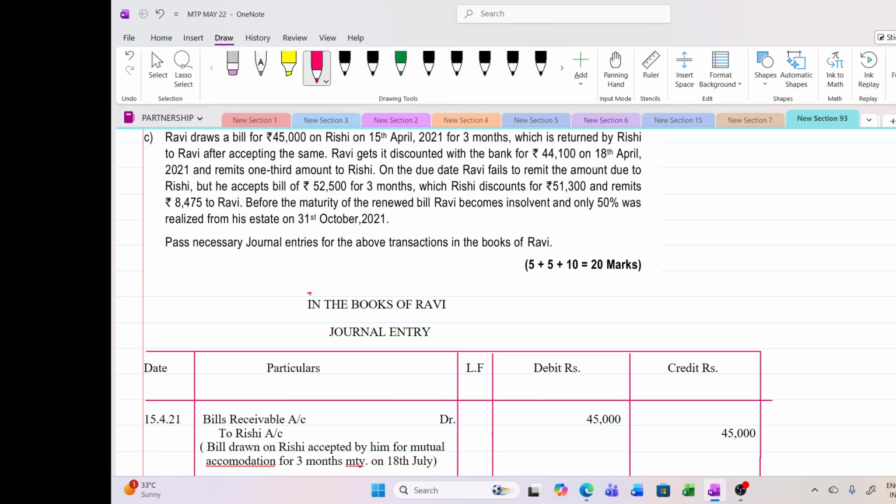Maturity you write in full as 18th July, because it is 3 months, 7th month, and 3 days grace period is added. Okay. Next line is, because he is in need of money, Ravi gets it discounted immediately, 44,100.